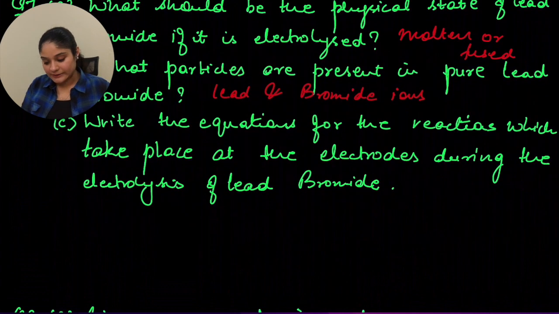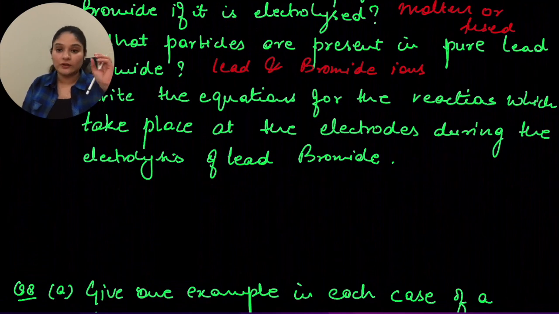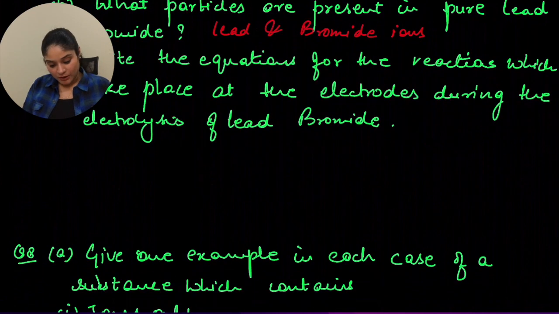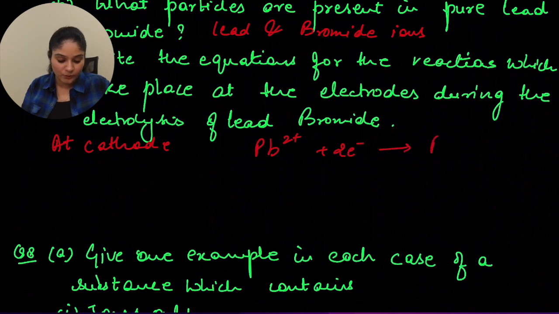The next is C, that is, write the equations for the reactions which take place at the electrodes using the electrolysis of lead bromide. So we are talking about the reactions here again. So let me write at anode first. Sorry, at cathode. So at cathode, we have acceptance of electrons. So in this case, what will happen? You will have lead 2+. It will accept 2 electrons and turn into lead.